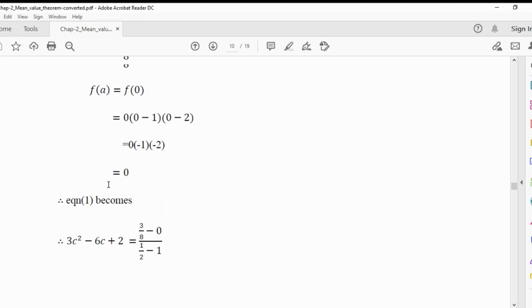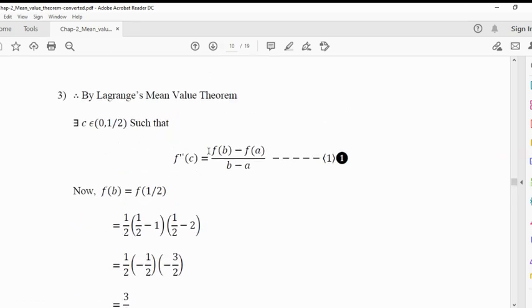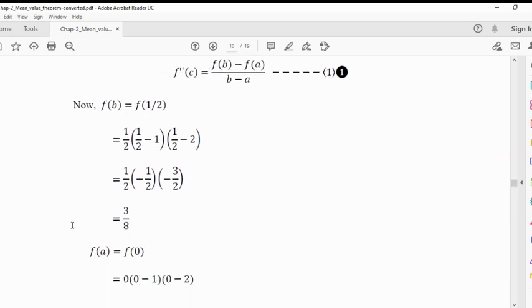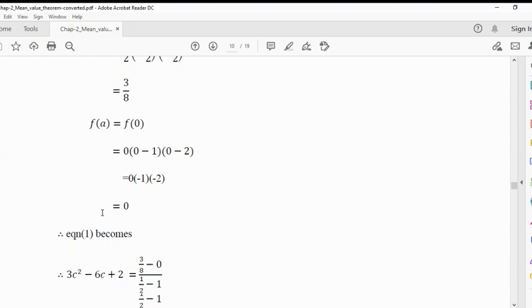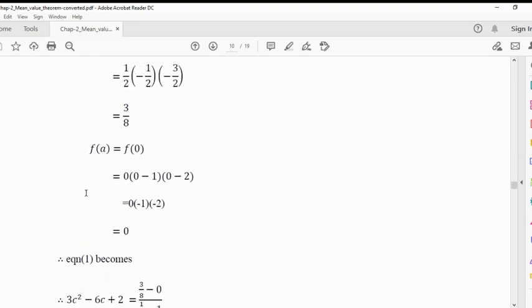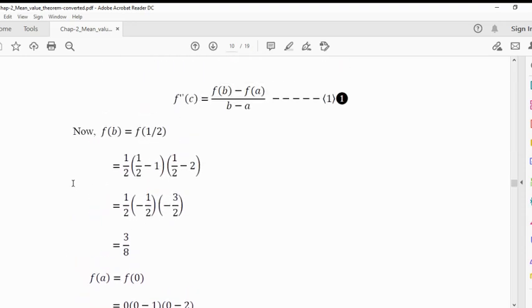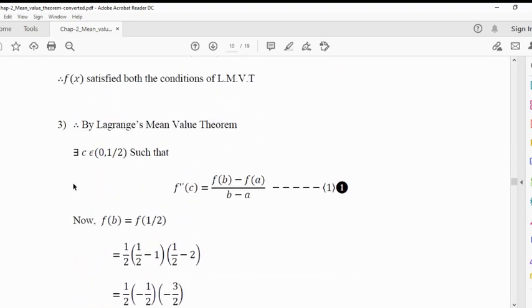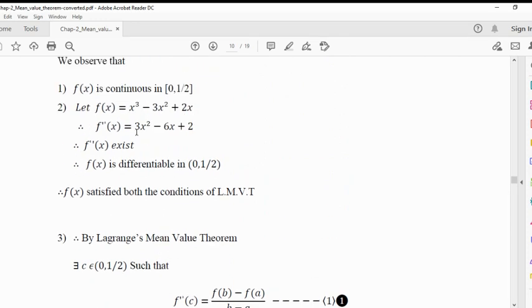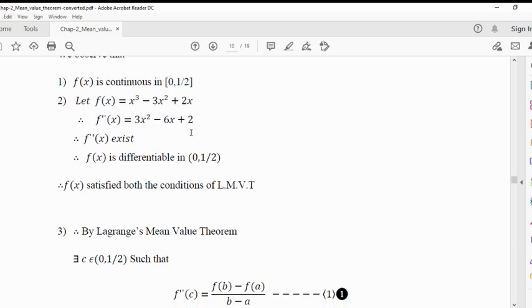So equation 1 becomes, put the values here. f dash x is 3x square minus 6x plus 2. So f dash c is 3c square minus 6c plus 2.